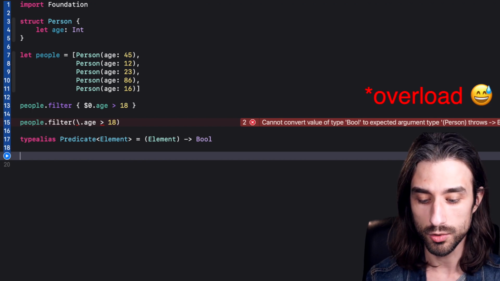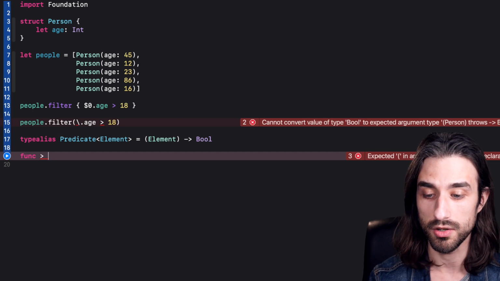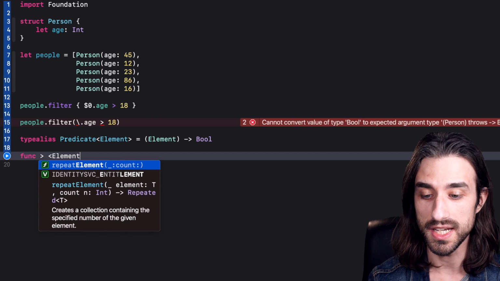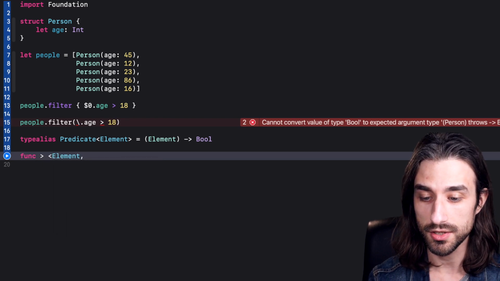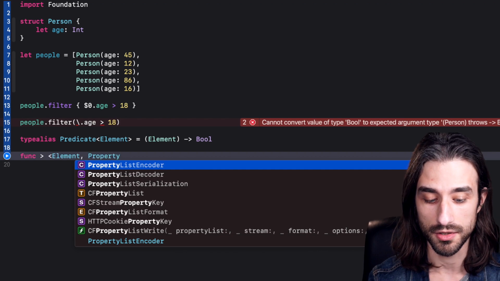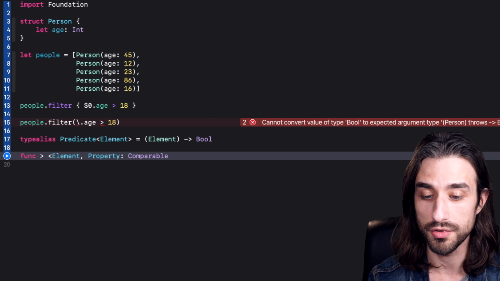So let's do it. To override an operator in Swift, we just need to implement a function with a special name, which is the character used for the operator. So here my operator is going to be a generic operator. It is going to have two generic arguments. The first generic argument is going to be the element of the sequence, and the second one is going to be the property that we want to use in our comparison. And since we're going to use it in a comparison, well, we're going to say that it must also conform to Comparable.